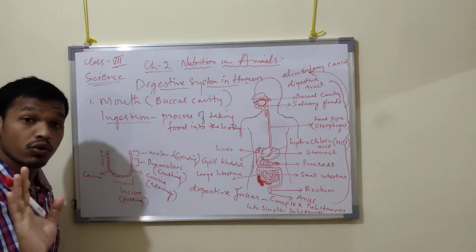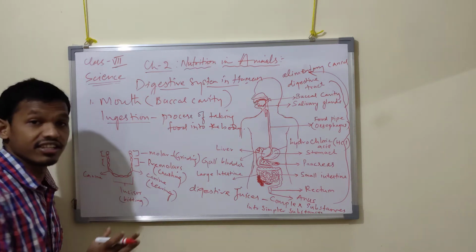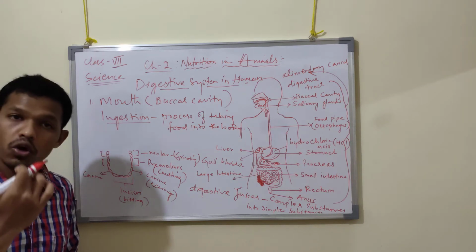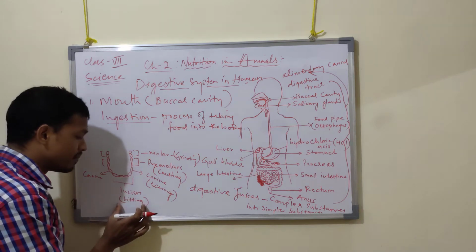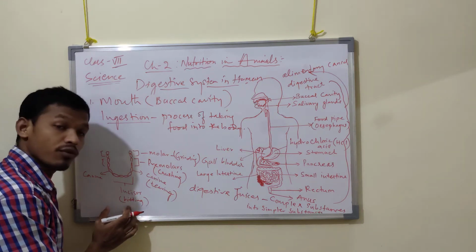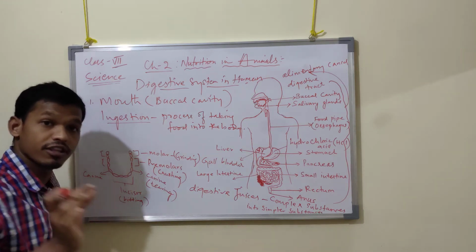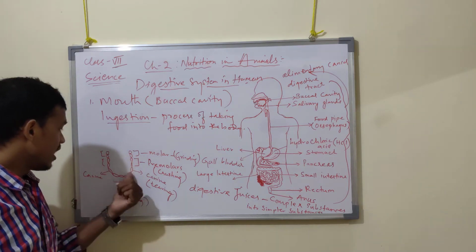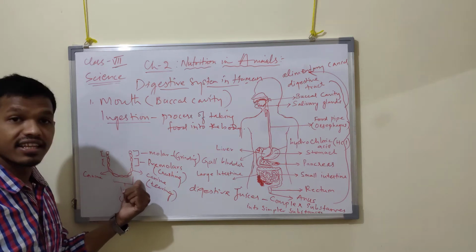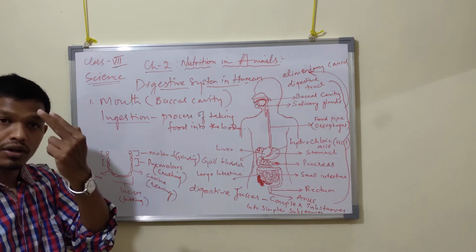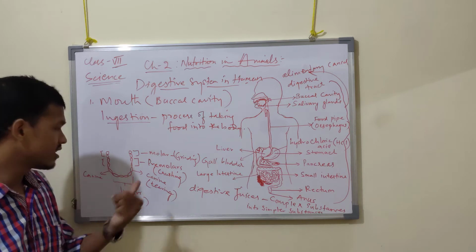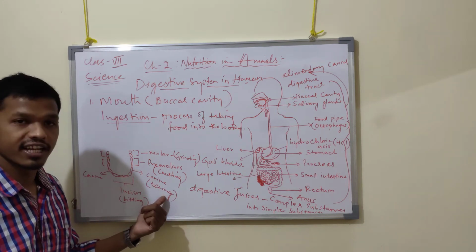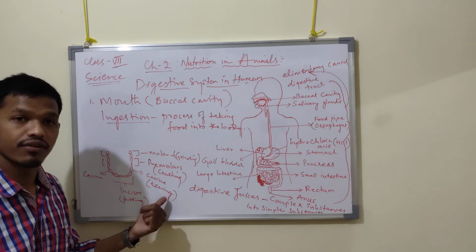No need to get confused, but remember the incisor teeth: the front 4 teeth are called incisors, in the upper jaw and lower jaw as well. Got it now? Their function is to bite the food particles. Next to the incisors, there are 2 pairs, upper 1 pair, lower 1 pair, that is 4 teeth. They are known as canines. They are used for tearing the food particles. Their function is to tear the food particles.